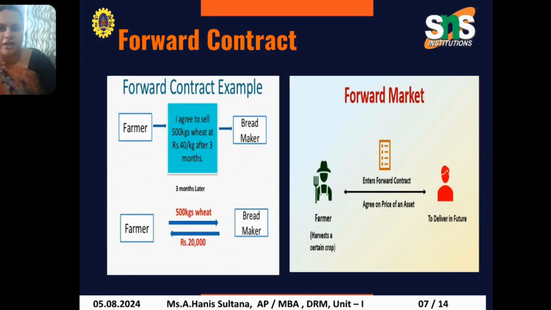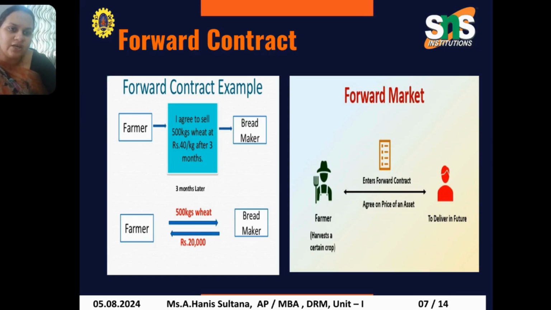For example, if we are agreeing to sell 500 kgs of wheat, I am a seller and the buyer is willing to buy 500 kgs of wheat at rupees 40 per kg after 3 months. So here the customized contract has been executed, and the contract price is rupees 20,000. How? 500 kgs into 40 per kg gives you 20,000.